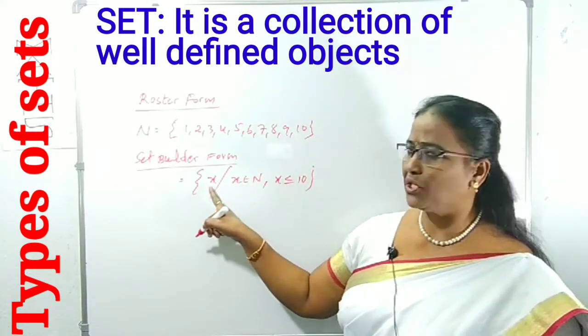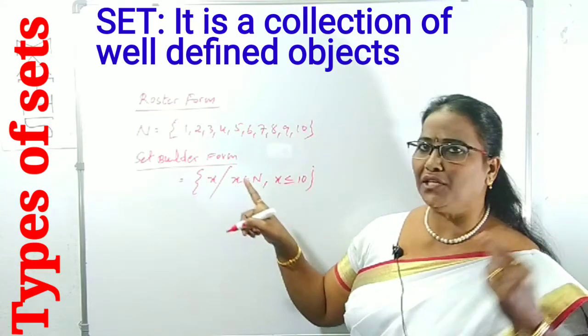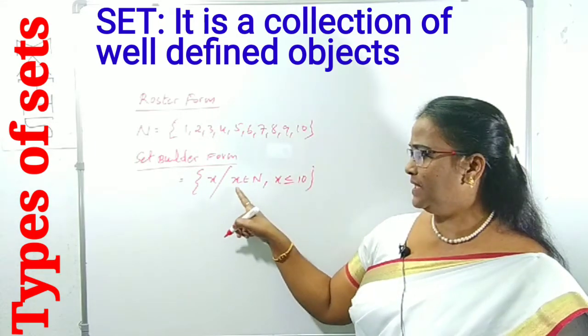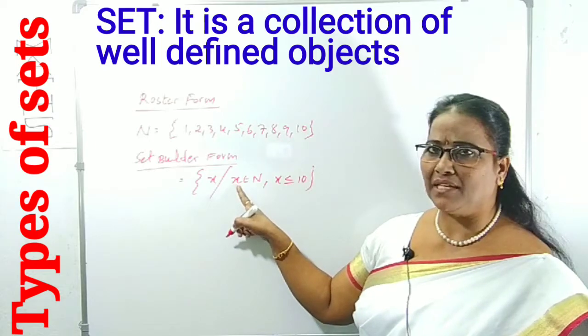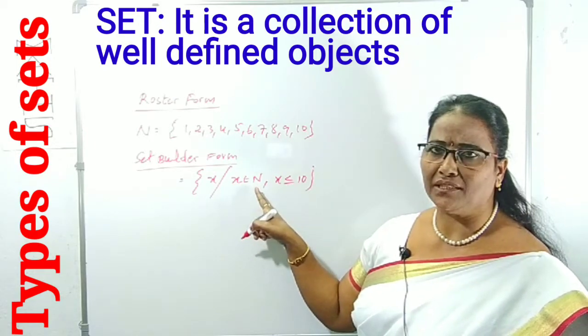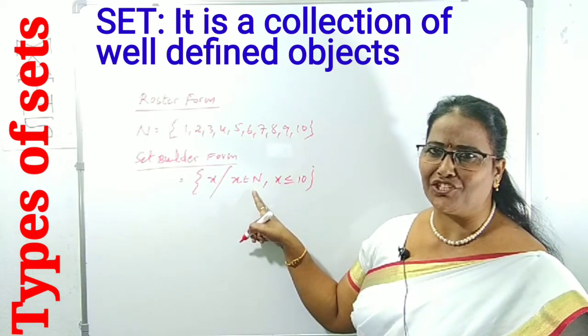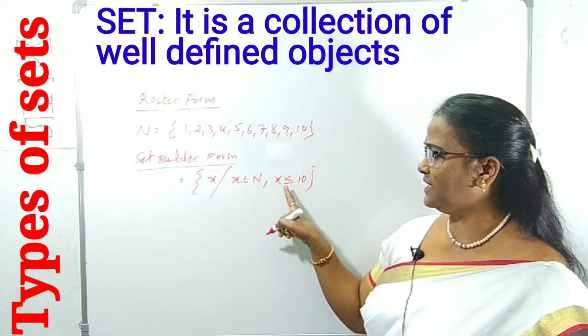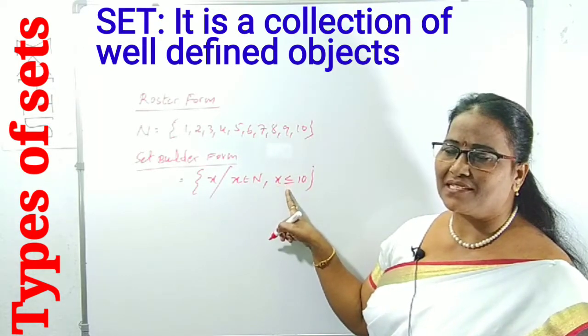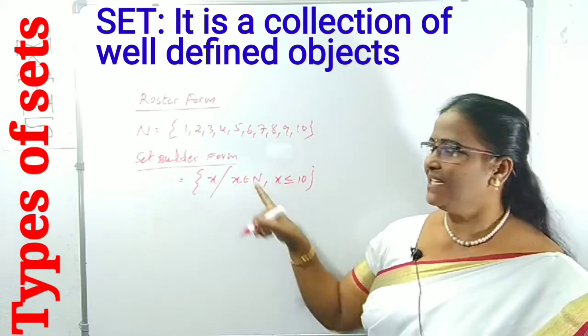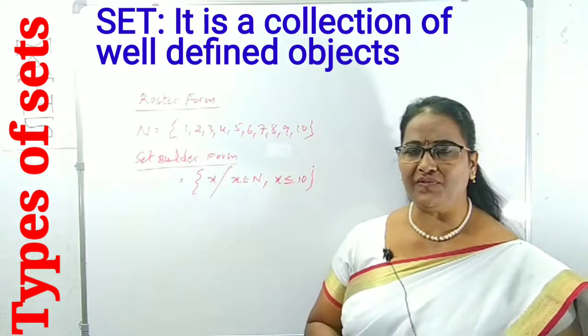In set builder form, we use only a single letter, and we have to mention the nature of that letter. What is the nature of this letter? X belongs to N. N means natural numbers. We are not taking all natural numbers, we are taking up to 10. That's why you again have to mention X is less than or equal to 10. These are called formations of sets.